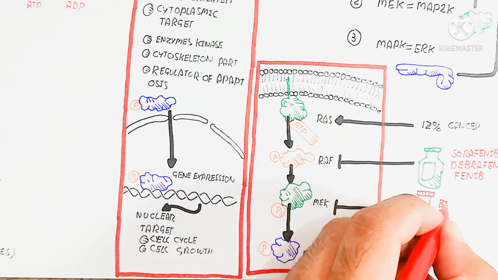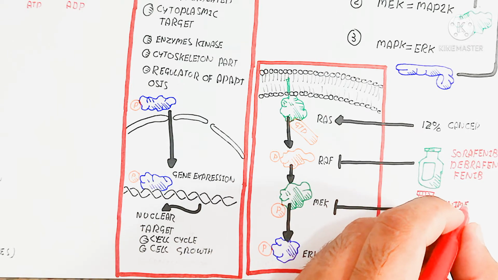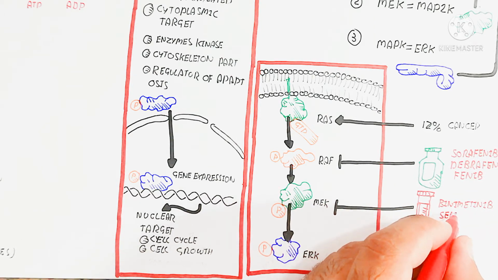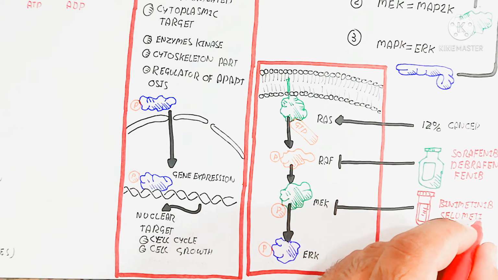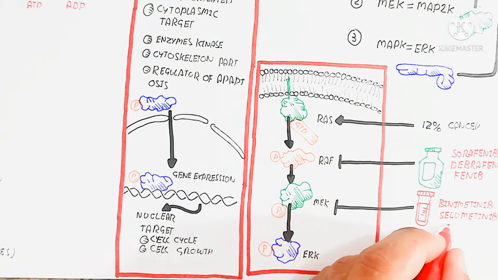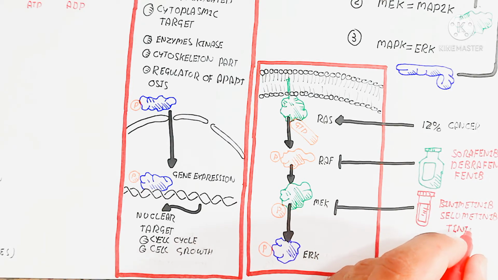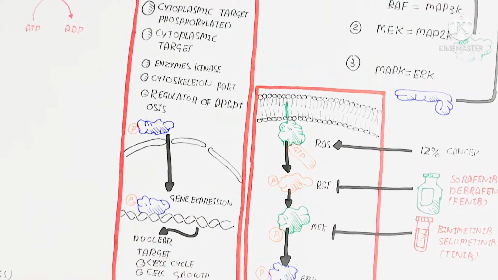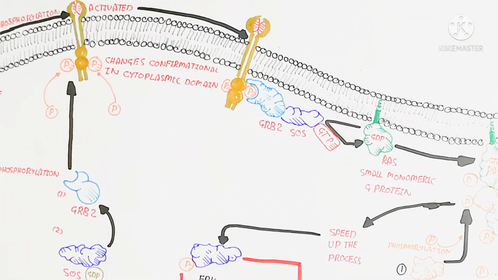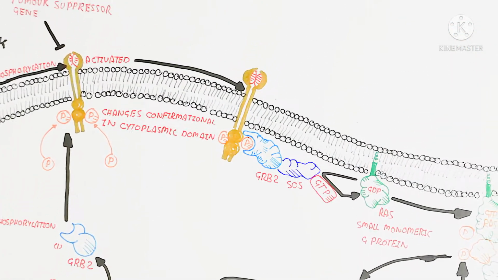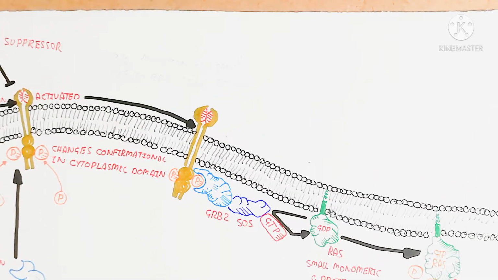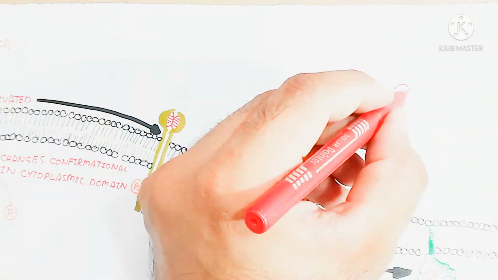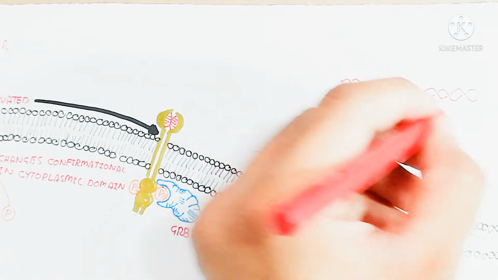So here is the fenib, the medicine used for the inhibition of RAF, of different types, and tinib is used for the MEK inhibition. So for example, binimetinib and selumetinib, and on the other hand dabrafenib, which is used for the RAF inhibition. So this was the pathway in which the kinase is used for the transfer of the phosphate group to another protein, that is the cascade mechanism.